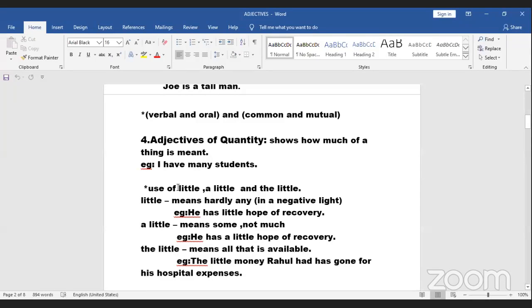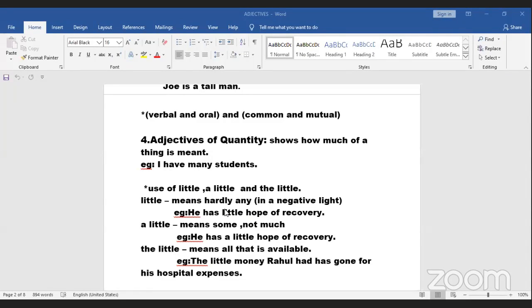Little, a little and the little, I have told you guys the same thing in articles. Yes, number of people, right. So where to use little, a little and the little, I was telling you in articles. See the sentence, see the context, see what sense the sentence is trying to convey. If that is in a negative light, use little. He has little hope of recovery.